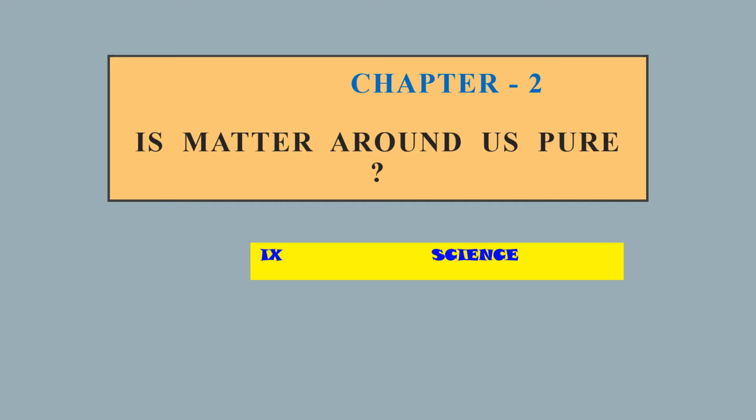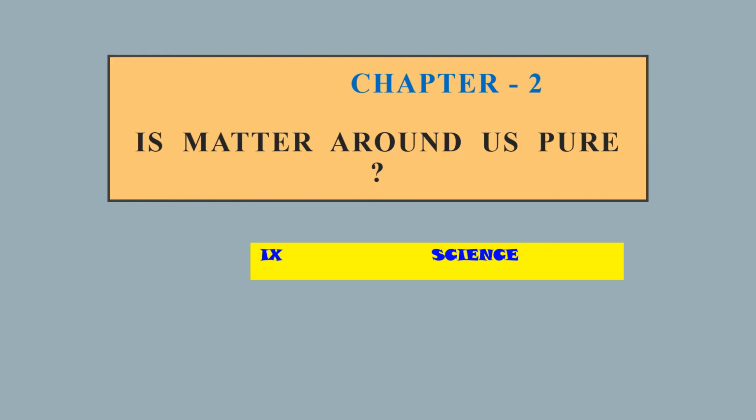Now let us look into this lesson where we are going to find out the difference between such a pure substance and mixtures. What I said as examples in the beginning are all mixtures. They are all mixtures of different components, like milk is a mixture of water, fat, proteins.